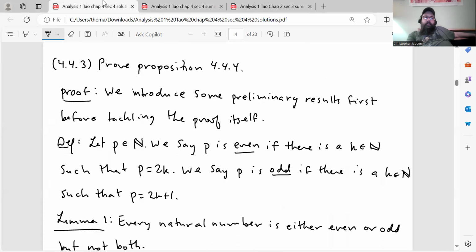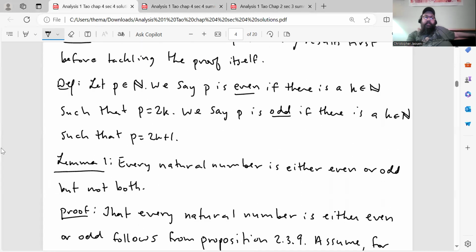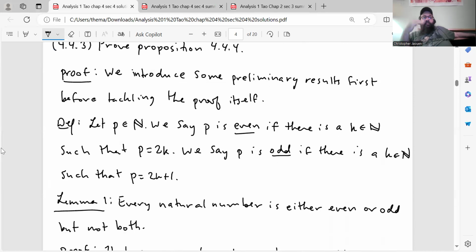All right, so actually what he asks us to do in the exercise set is to prove the statements that he asks why about in the proof that he actually does in the book. So actually he sketches the proof for this in the book, but he makes some statements that he asks the reader to prove in the exercise set. So I'll prove those statements first, and then I'll show you his proof, and then we'll just refer back to the lemmas that we need when we get to those parts. All right, so here's my proof.